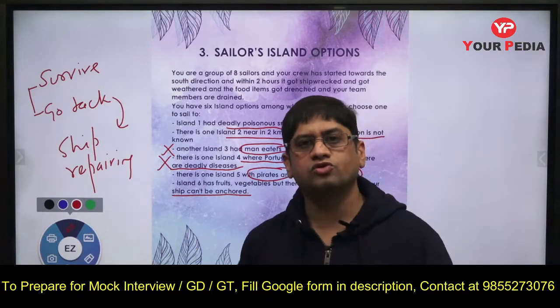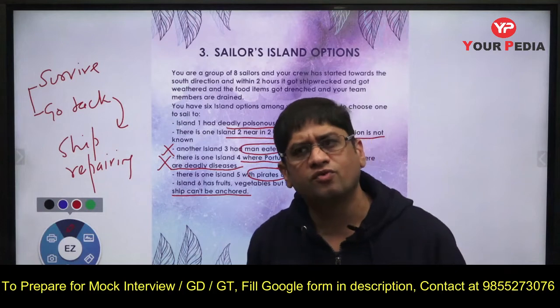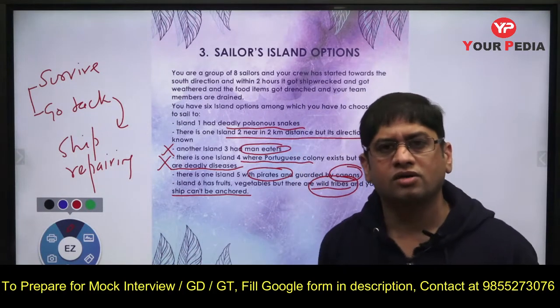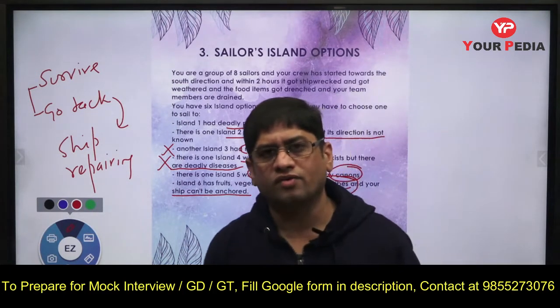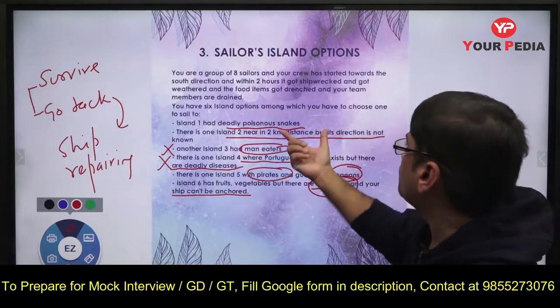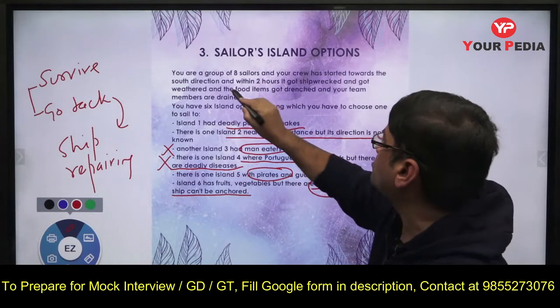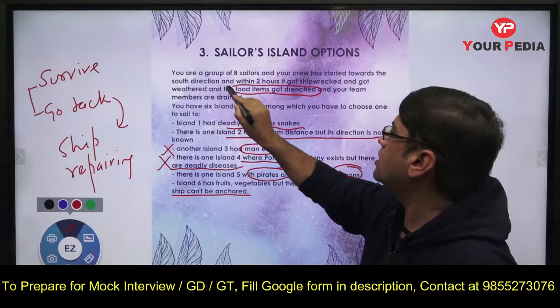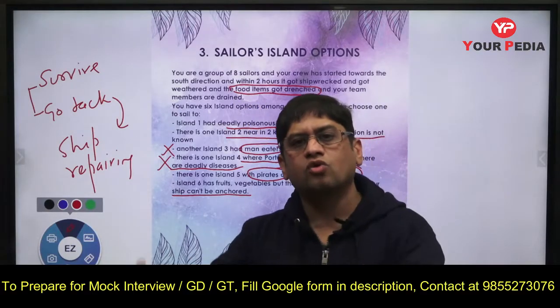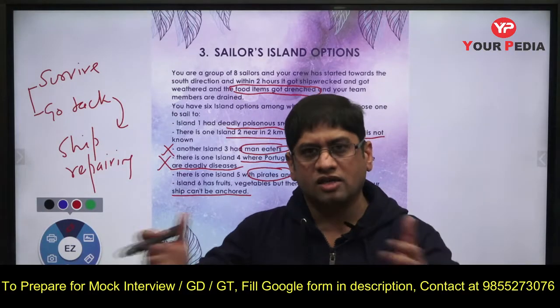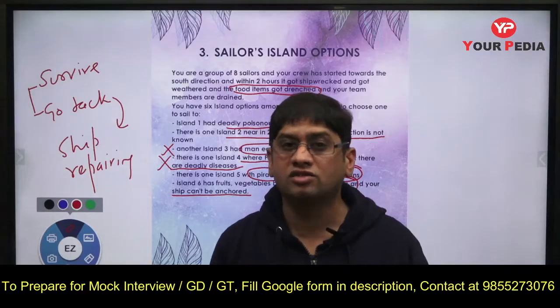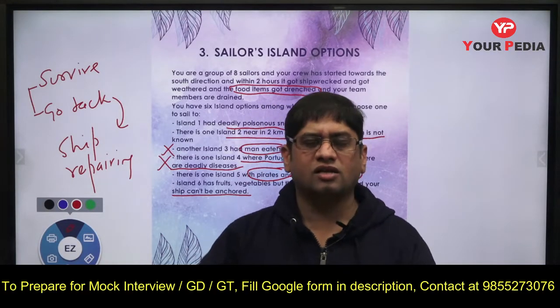You can have food also there because pirates are there. Why will they give you food? Because they want you to go back, and they will give whatever is required for survival. And food is basically drenched. Food items got drenched. That means even if they don't give you food items, you can go on their island and stay there, and it will dry up, and then you can eat this food also, maybe. But still they will give you some food.